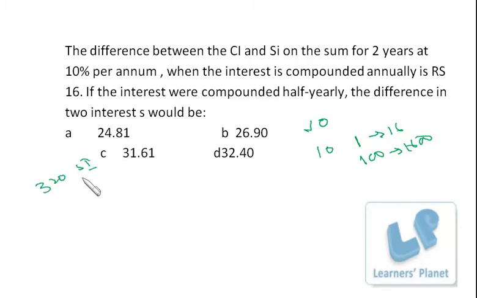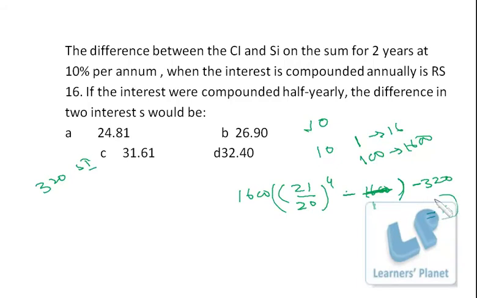That is simple interest. Now we have to calculate compound interest, and it is compounded half yearly. So 1600 compounded half yearly, the interest rate will be 5%, so it will be 1 plus 5 by 100, or I can say 1 plus 1 by 20, or 21 by 20, for 4 times, and from this if I deduct 1600, that is actually the compound interest. I take 1600 as common, and from this we need to deduct 320. So that is X, and we have to find out this value.